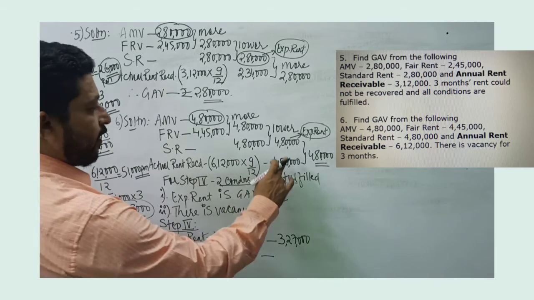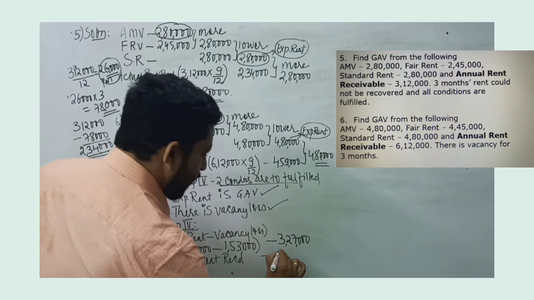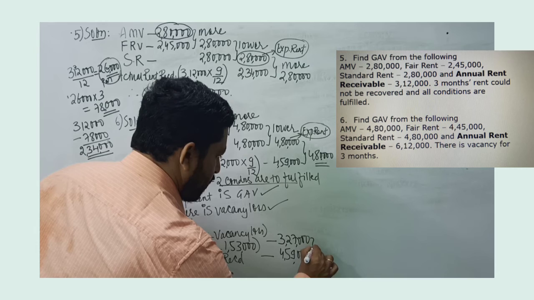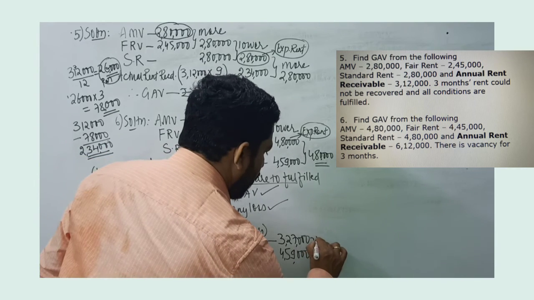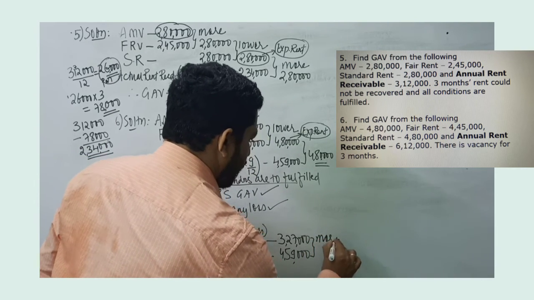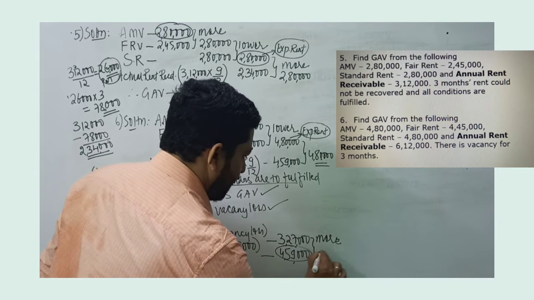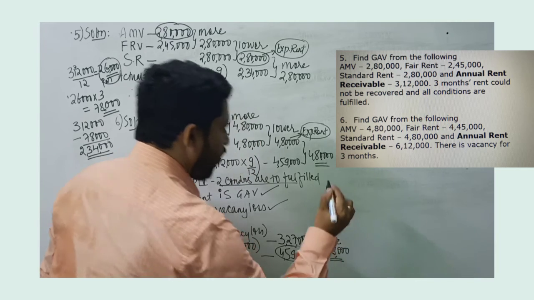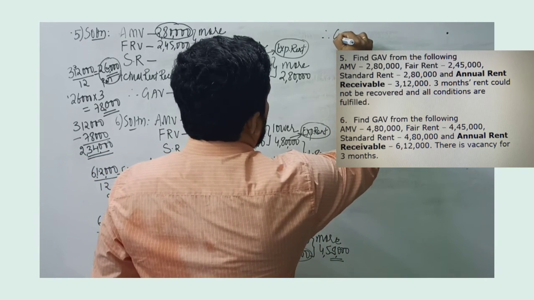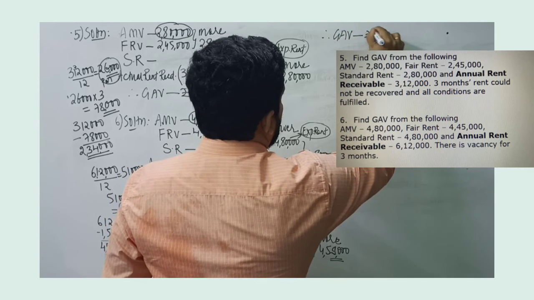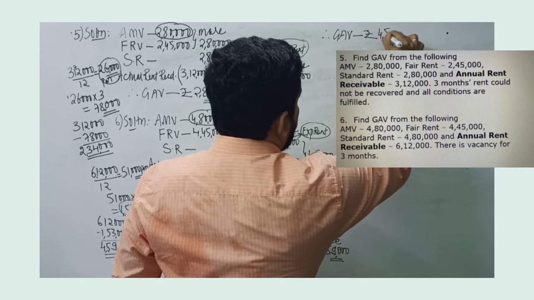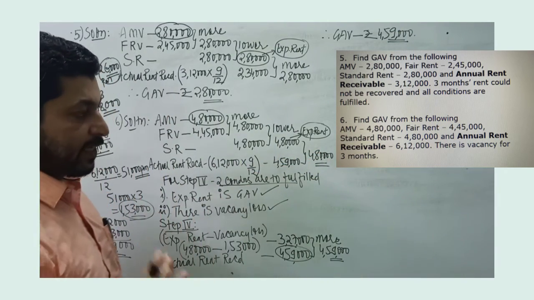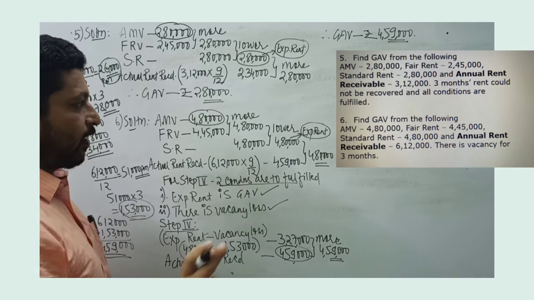We have already calculated that actual rent received is 4,59,000. And among the two, whichever is more, here we see 4,59,000 is more. So therefore, gross annual value will be 4,59,000. So let's understand this clearly.